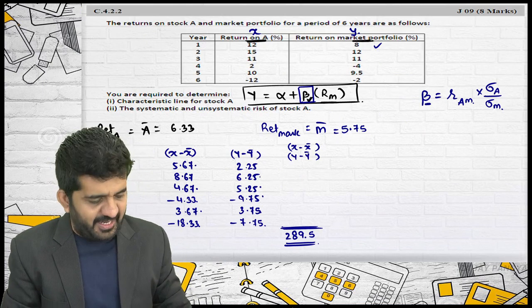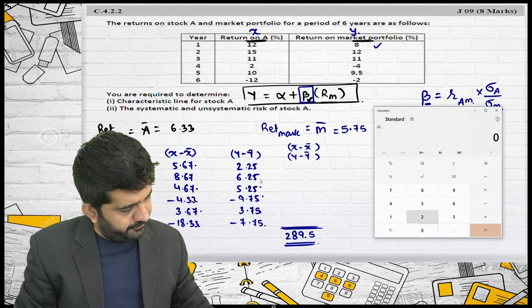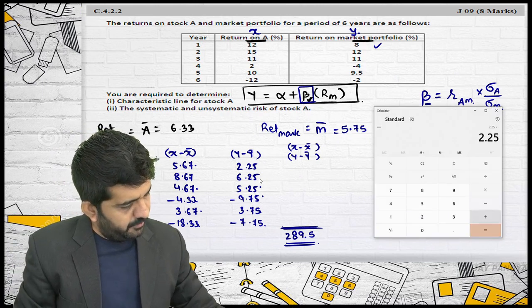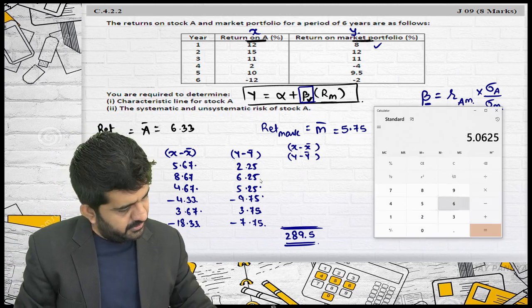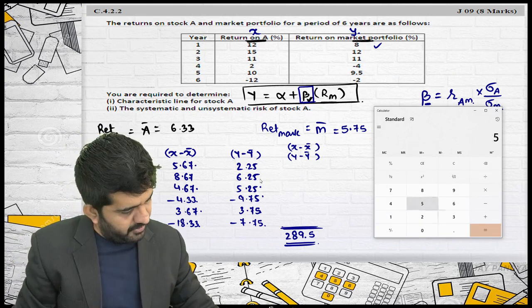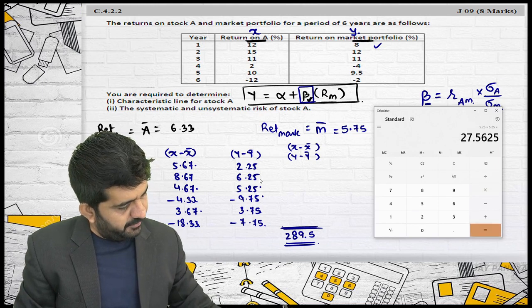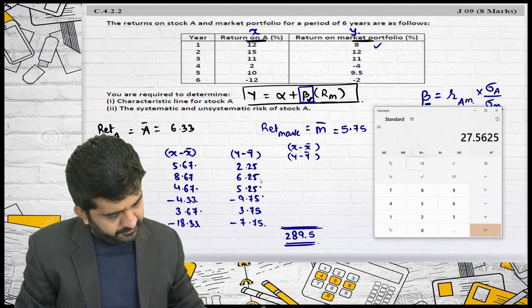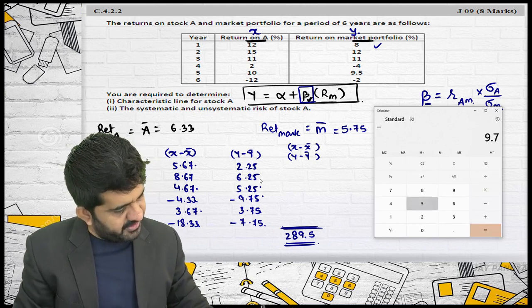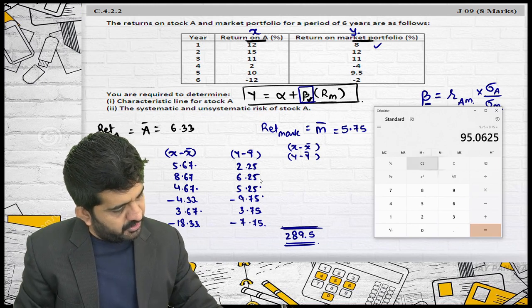Y minus Y bar I am having. I'll be doing square of it. 2.25 multiplied by is equal to M plus. 6.25 multiplied by is equal to M plus. 5.25 multiplied by is equal to M plus.